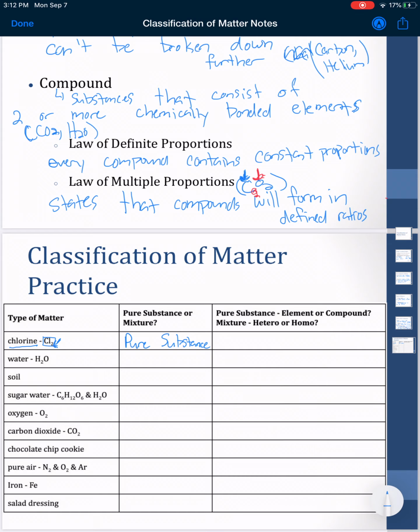This is actually a compound because it is bonded to itself. Elemental chlorine would just be listed as Cl. This is Cl2. Since it is listed like that, it would be chlorine bonded to chlorine. We'll call that a compound.